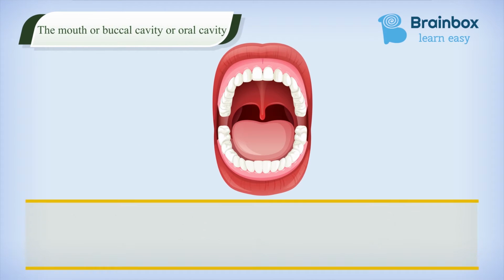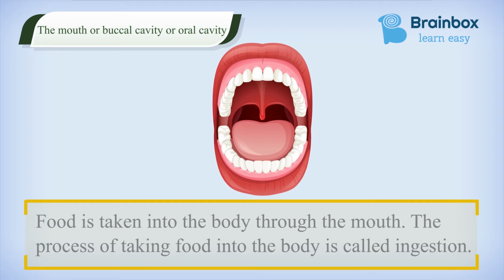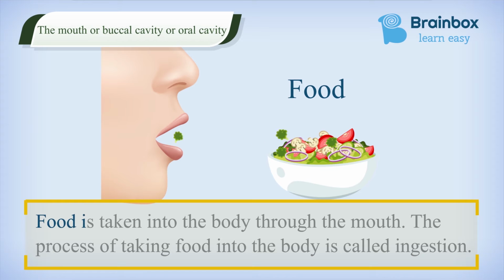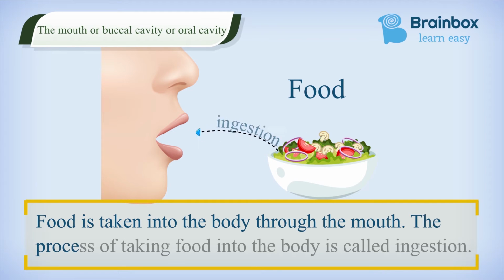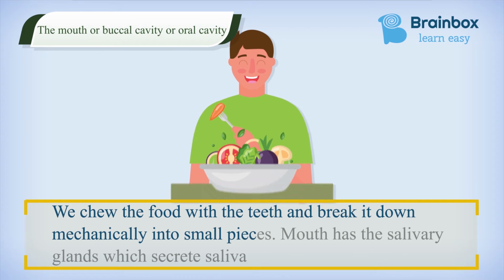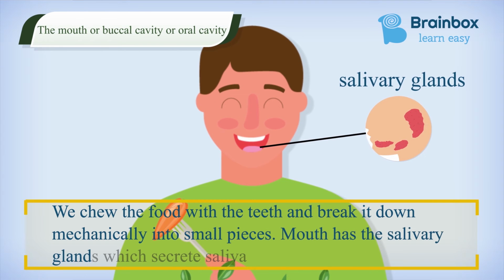The different components of the digestive system start with the mouth and buccal cavity. In the mouth, food is taken into the body through the oral cavity. The process of taking food into the body is called ingestion. We chew the food with teeth and break it down mechanically into small pieces. The mouth has salivary glands which secrete saliva.